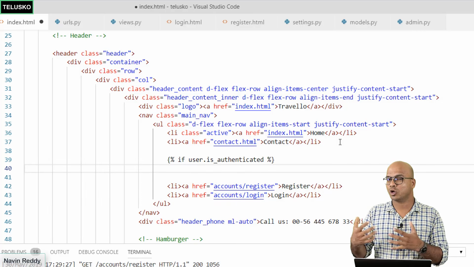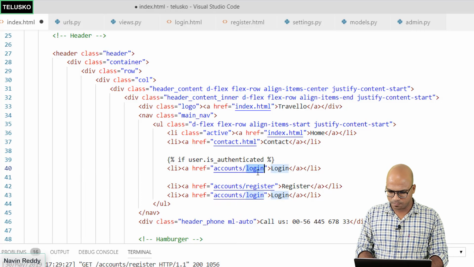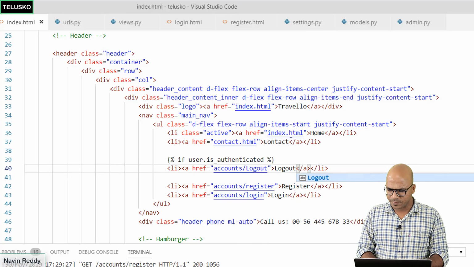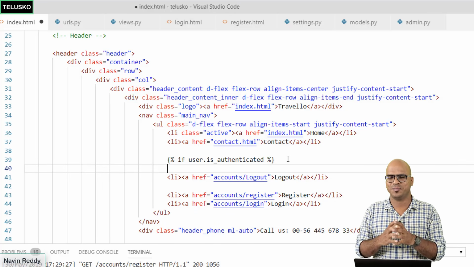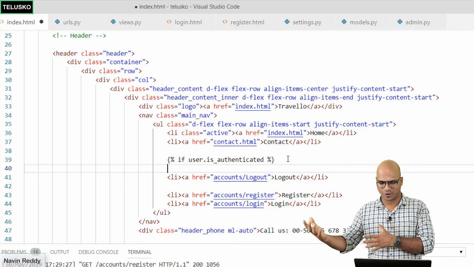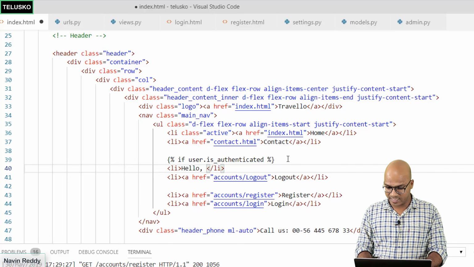At this point, I want to show logout. So we can just copy this code and paste it here. Okay, so this should be logout. But then before logout, I also want to print the name of the user who is using the system, right? So it should be hello Naveen and then the logout option. So how will you do that? How will you get logout here? So again, I want a list, and then here I will print hello and the name. How will I get the name?